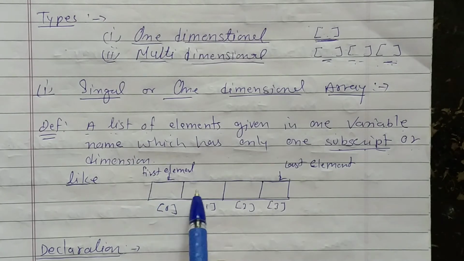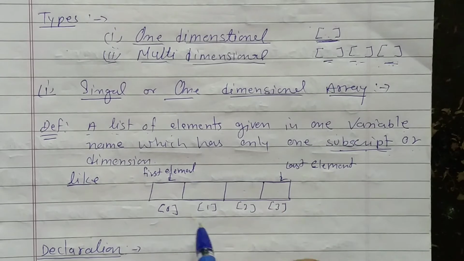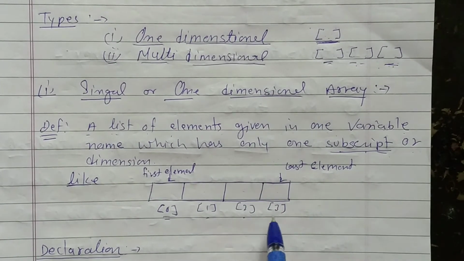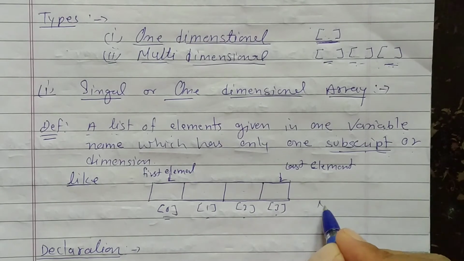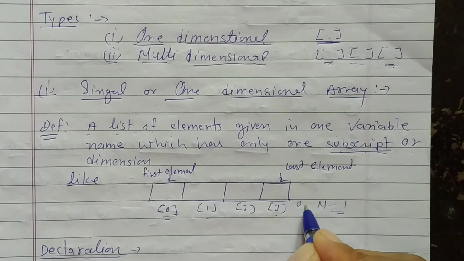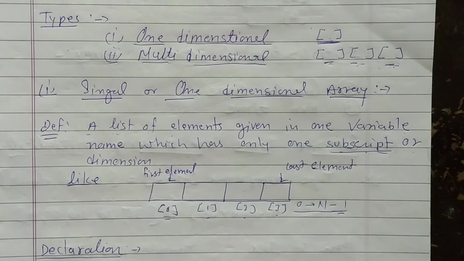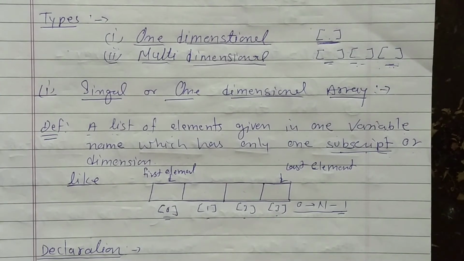And for the one dimensional array we have a diagram here with 4 boxes, and the index numbers of these 4 boxes are 0, 1, 2 and 3. You know that an array always goes to n minus 1, but it starts from 0. So 0 to n minus 1. And here you can see that 0 to 3 means the total number of elements is 4.